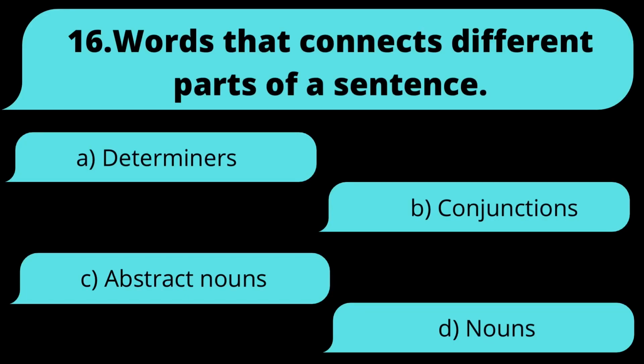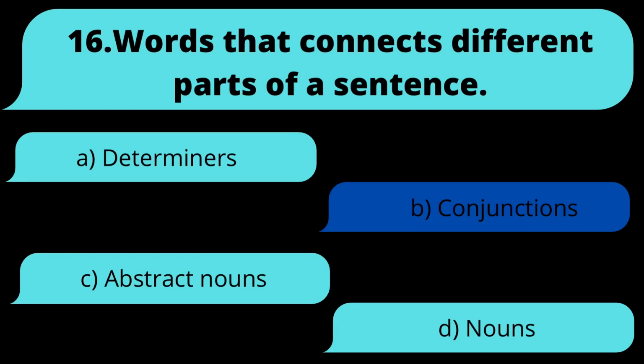16. Words that connect different parts of a sentence. Is it A, determiners, B, conjunctions, C, abstract nouns, or D, nouns? And the answer is B, conjunctions.